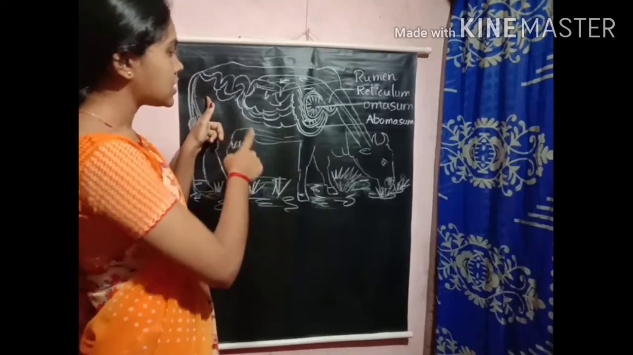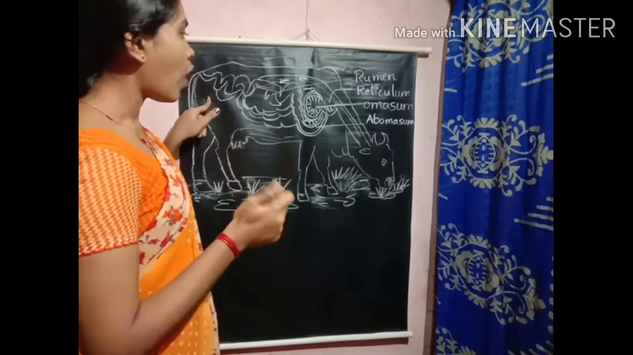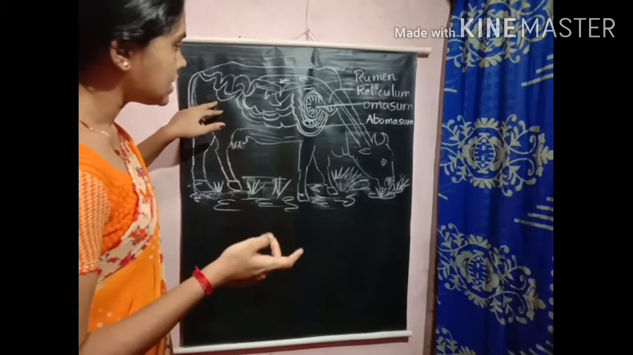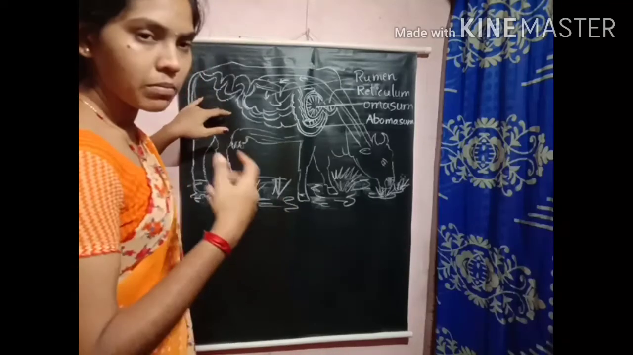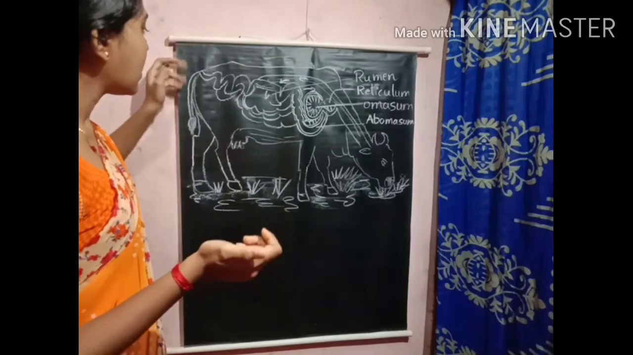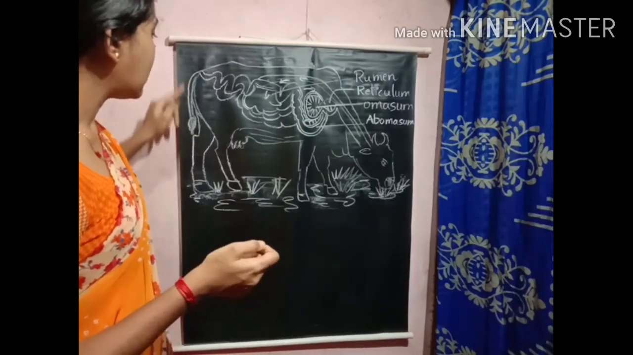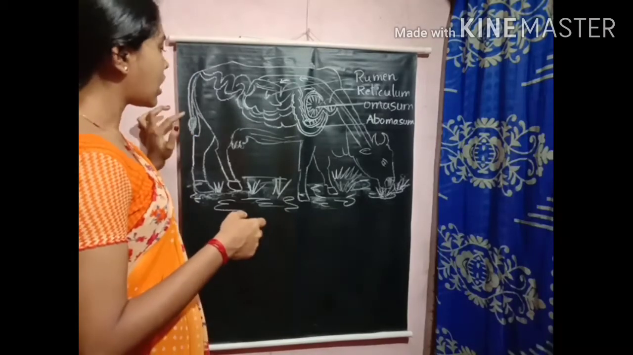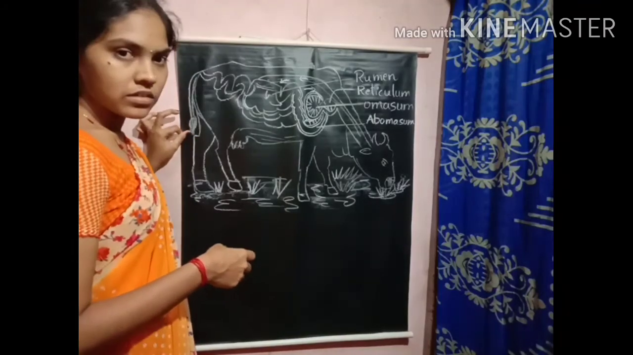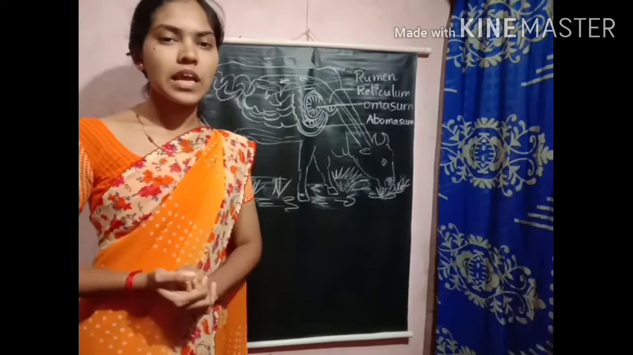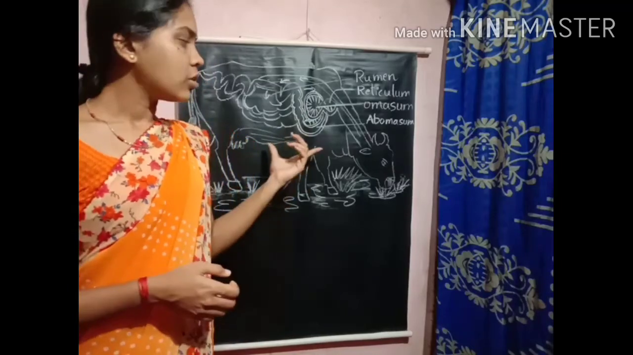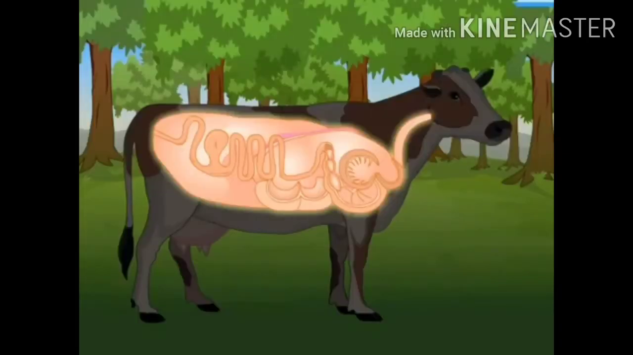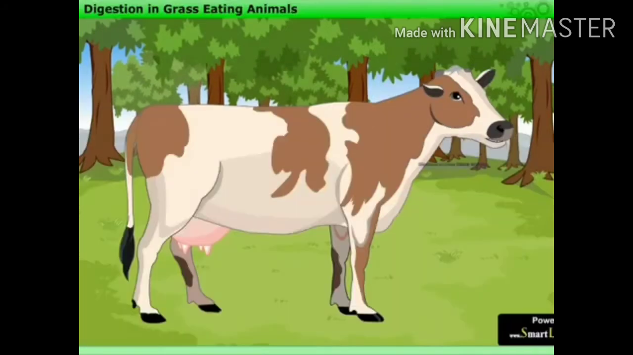In the large intestine, absorption of water, vitamins and minerals takes place, and the remaining undigested food will be passed through the rectum, and finally it is thrown out of the body through the anus. This is how the nutrition process takes place in ruminants. Okay. I have an explanatory video about the digestion process in ruminants. Now I will show you.